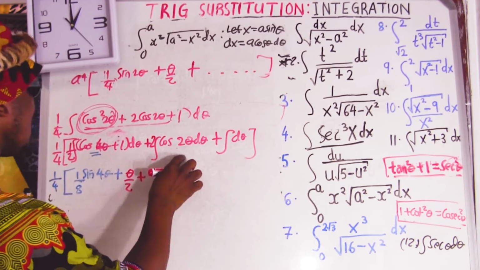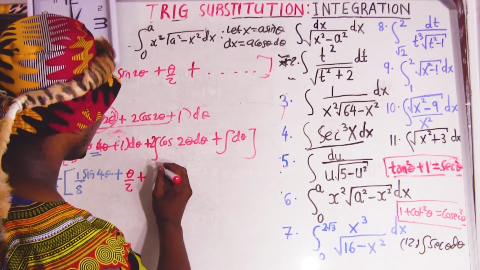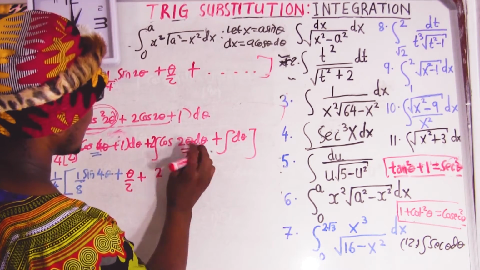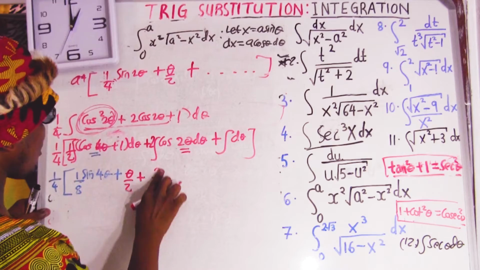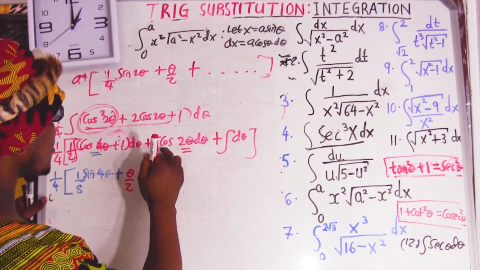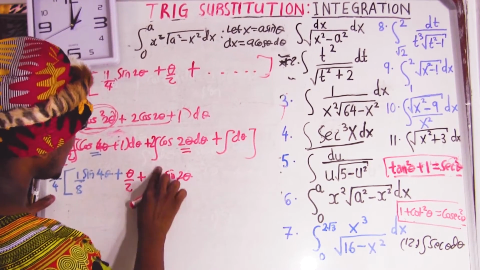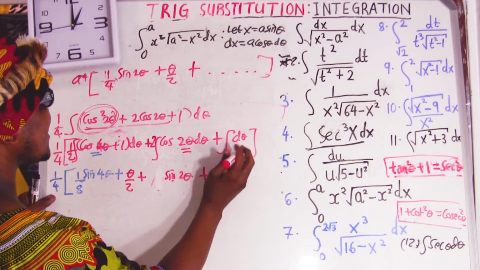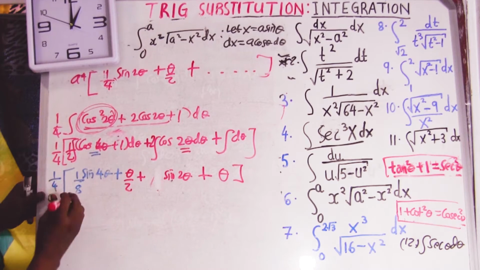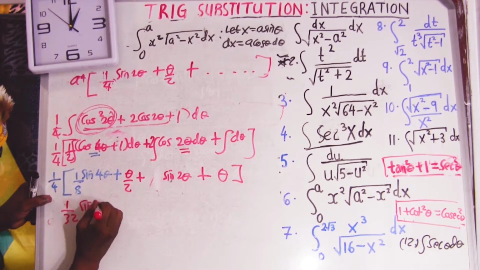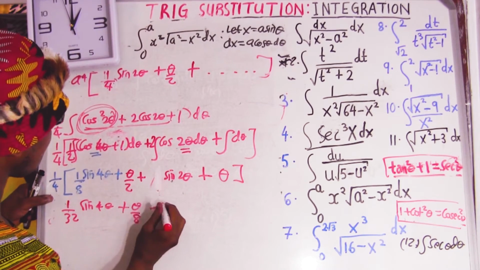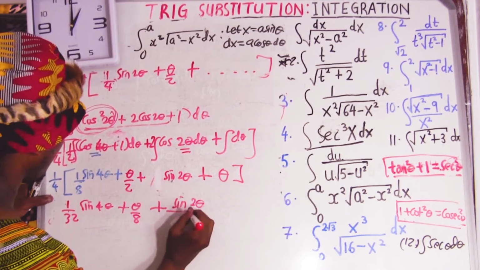Now plus. Now we come for this one. This is 2. We have a 2 for both. So this is going to give you 2, okay, differentiate is going to give you 2 over 2, which is going to be equal to 1, so I don't have to write anything because 1 over 1 equal to 1. Okay, 2 over 2, let me just show you, and then when you integrate cos, you get sine, so this equal to 2 over 2 equal to 1, that's what we're saying. Okay, with plus, this is going to give you theta, but all of them multiplied by 1 over 4, that's what I said, you need a lot of space. Okay, multiply, this is going to be 1 over 32 sine, and then plus theta over 8 plus sine over 4 and then